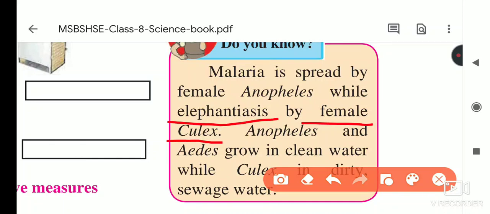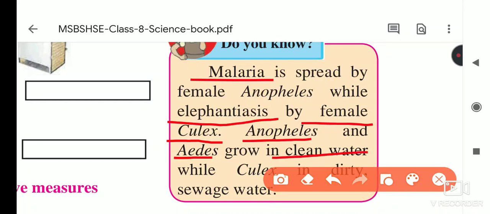Most of the male mosquitoes use the juice from the plant's body, but the female mosquitoes take blood from the human body for their living. Okay, Anopheles and Aedes grow in clean water, while Culex grows in dirty or sewage water. See what they told you. The Anopheles and Aedes mosquitoes, which spread malaria and dengue, lay eggs inside clean water. Clean water means drinking water also.